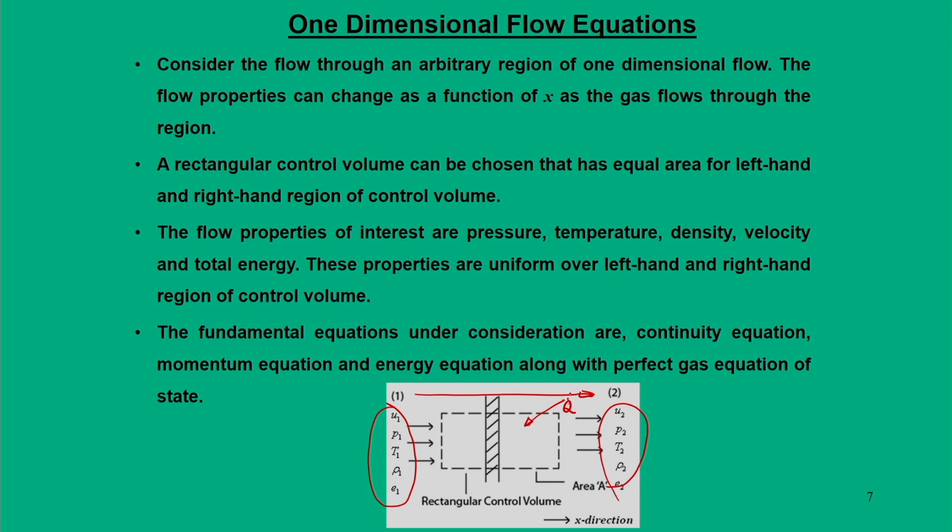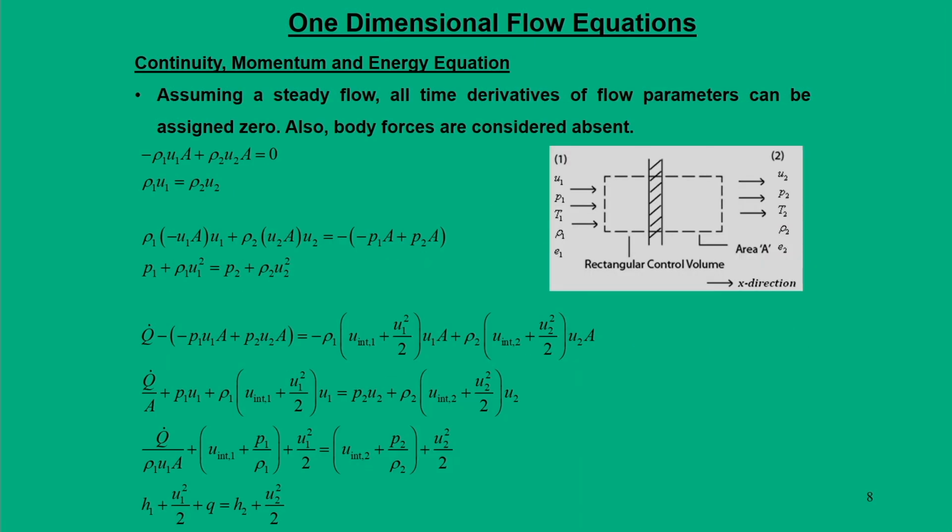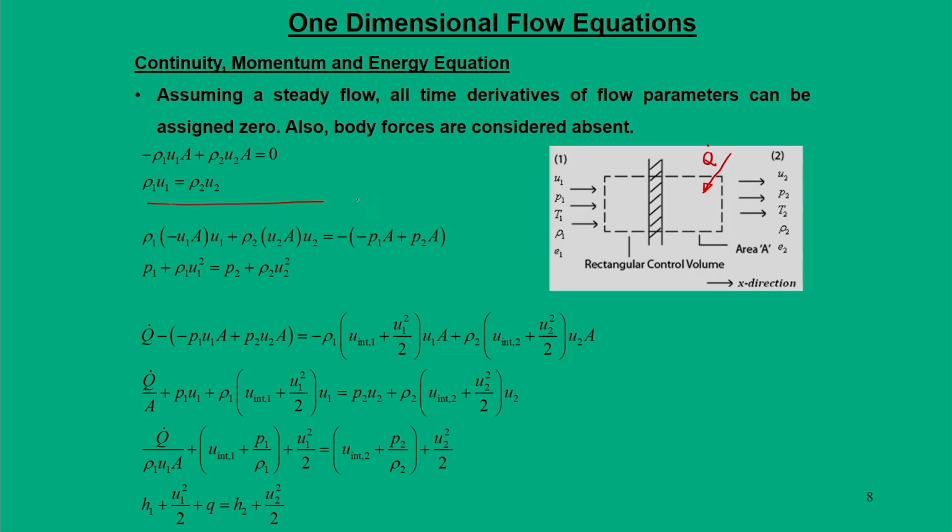Okay. So, with these assumptions we will now move to the one dimensional flow equations. Here Q is the heat added into the system. Obviously, we will be talking about three important equations, which we discussed in the last module: the continuity equation, the momentum equation and the energy equation, and all these equations are addressed through the control volume approach. Through the integral form of those equations one can write the continuity equation as rho 1 u 1 is equal to rho 2 u 2.